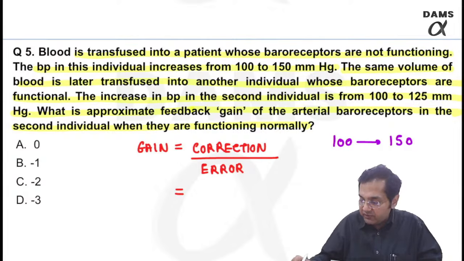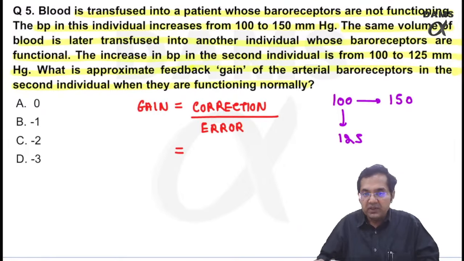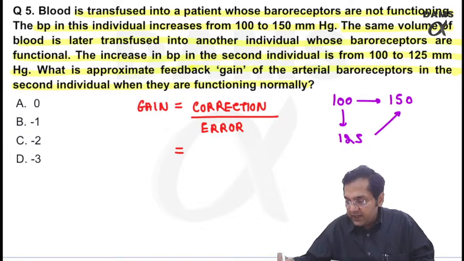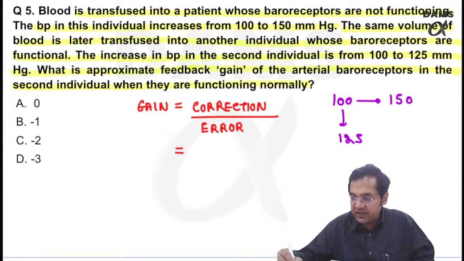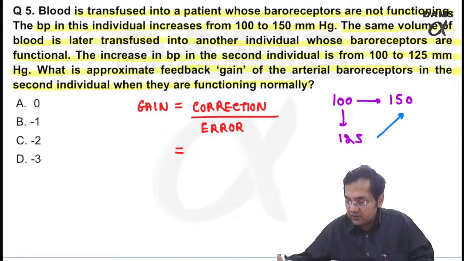But when they are working, it is coming back to 125. But the problem is, even between 125 and 150, there is an error.